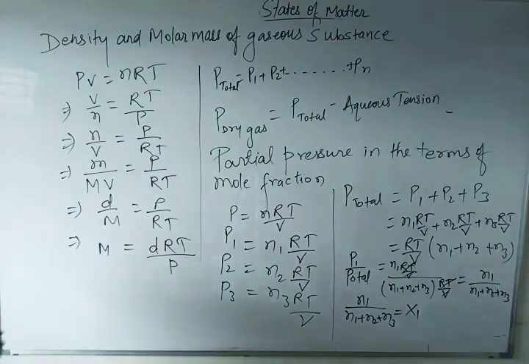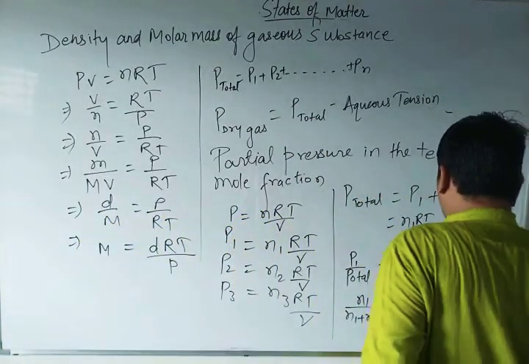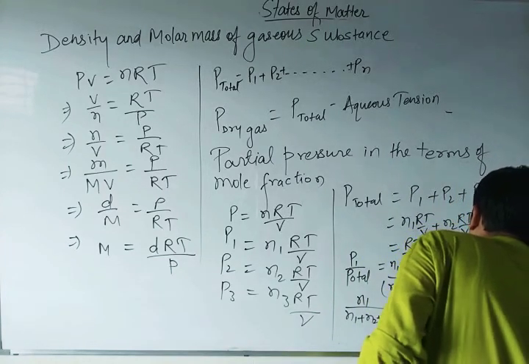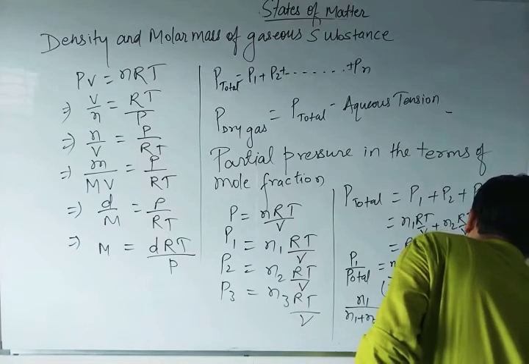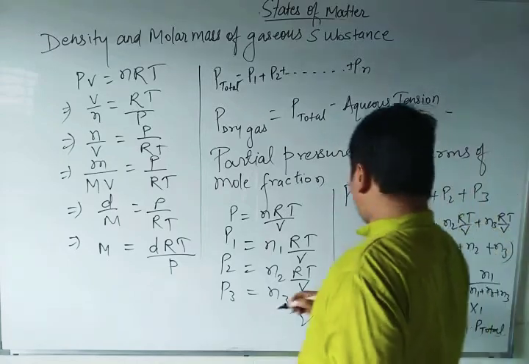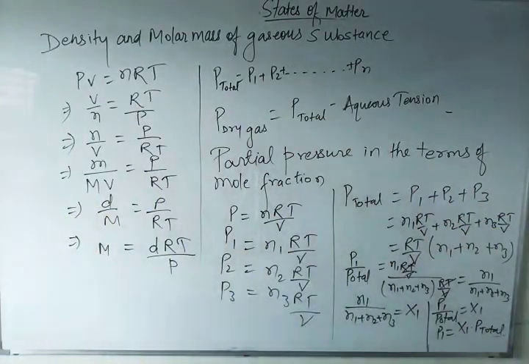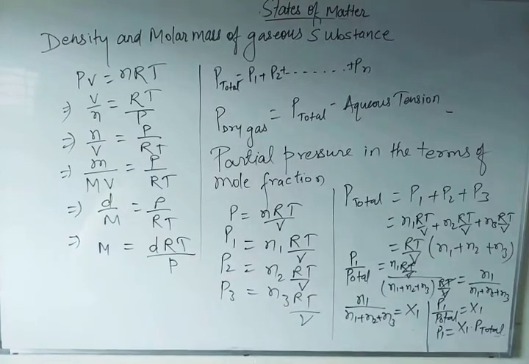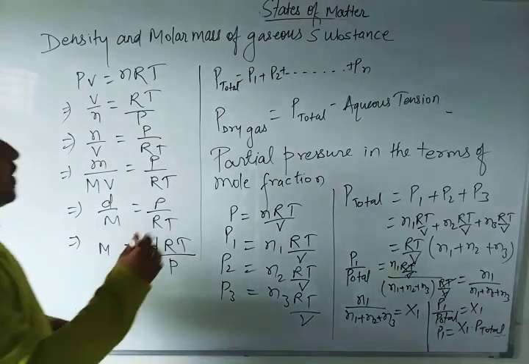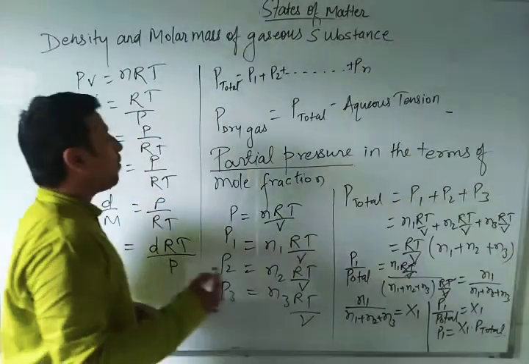So P1 by P total is equal to X1, which means P1 is equal to X1 into P total. Whatever I have written right now is called the mole fraction of the first gas, similarly the mole fraction of the second gas, of the third gas, of the fourth gas. So you have seen how to calculate the partial pressure in terms of mole fraction.